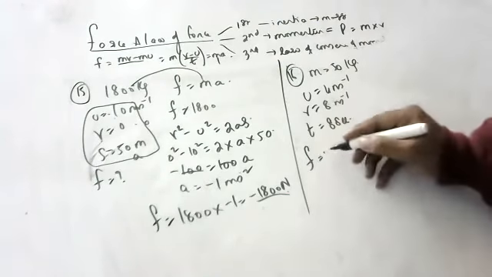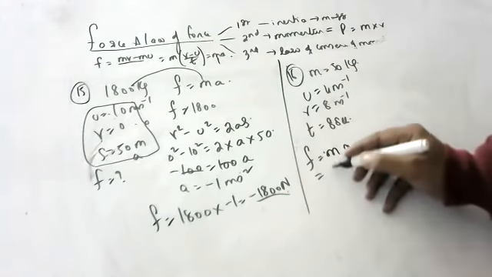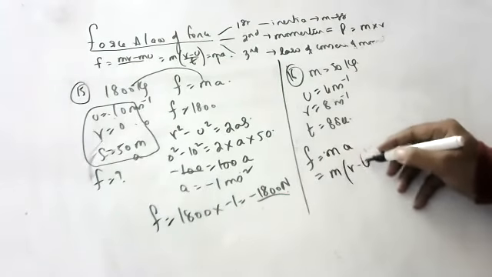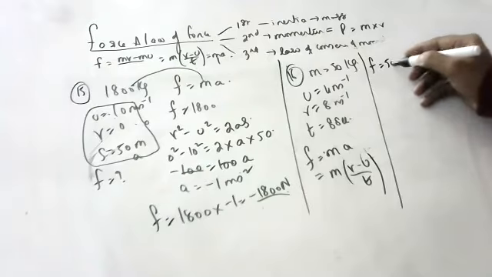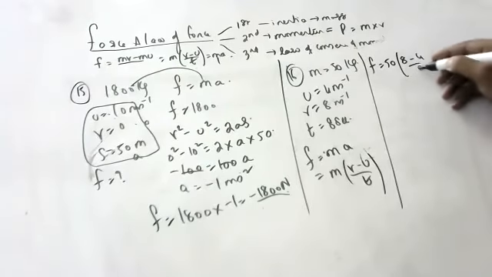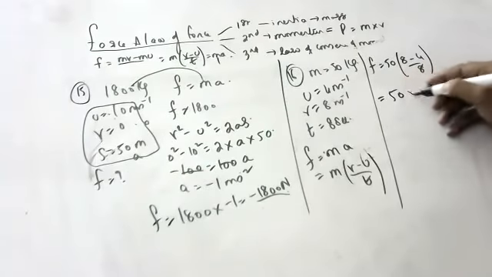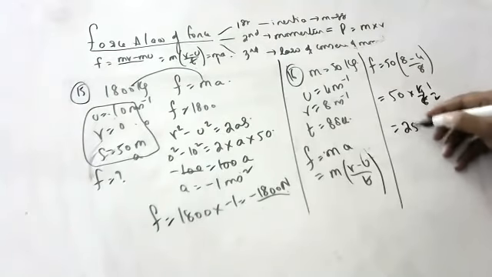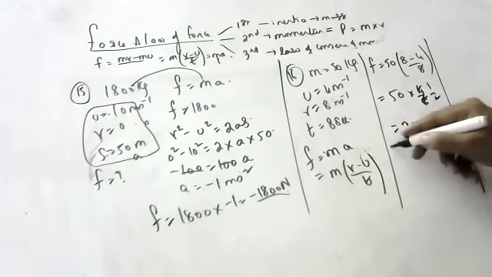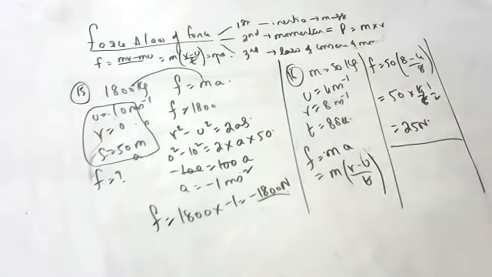Simple formula. F is equal to M into V minus U by T. 50 into 8 minus 4 by 8. 50 into 4 by 8. 25, sir. So 1 by 2 of 50, 25, children. So 25 Newton is the force acting on the body. Next question. See here.